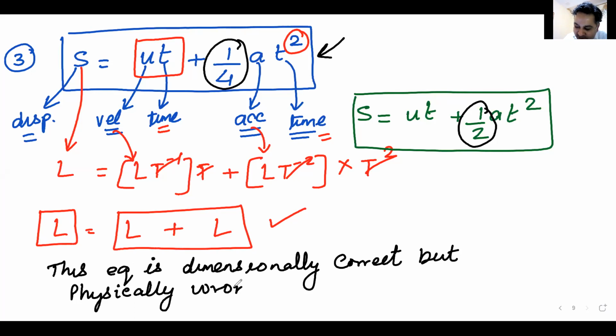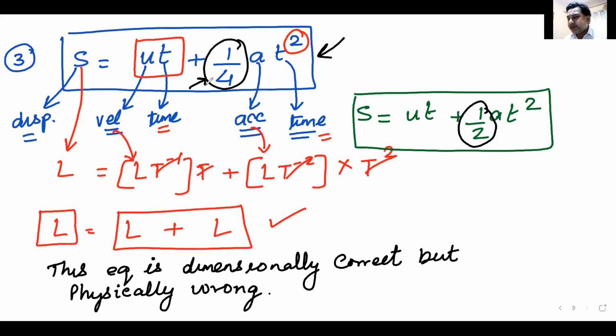This equation is dimensionally correct, but physically wrong because it has 1 by 4. So it is physically incorrect. So what is the conclusion? If the equation is correct, dimensionally it has to be correct. If the equation is dimensionally wrong, it has to be wrong.